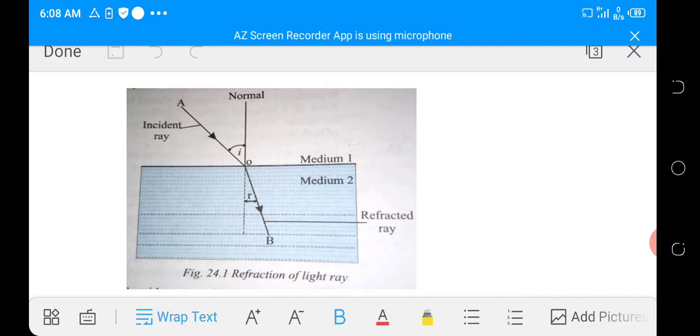The ray is refracted towards the normal because it is traveling from an optically less dense medium to an optically denser medium. So AO is the incident ray, while OB is the refracted ray. And the normal is a line perpendicular to the surface.